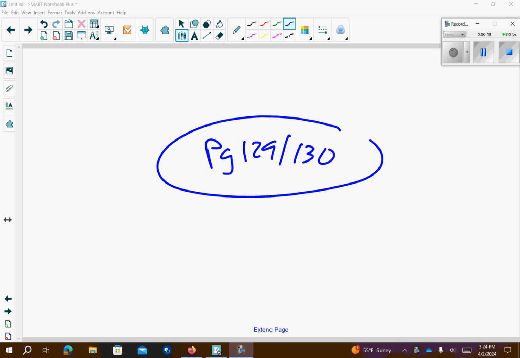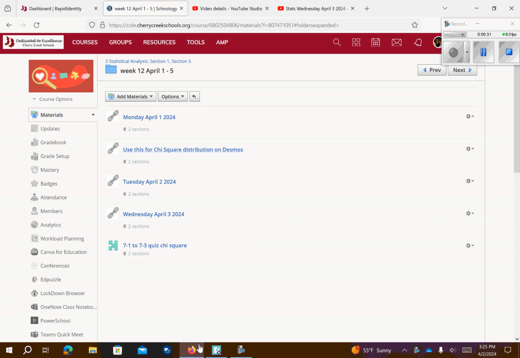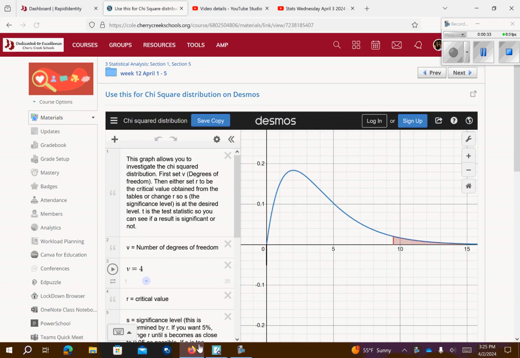But take a look at running through page 129, 130. So all you really have to do on page 129 is go onto your stats and hit that chi-square distribution. They said your degrees of freedom is 8, so we just change that to 8.